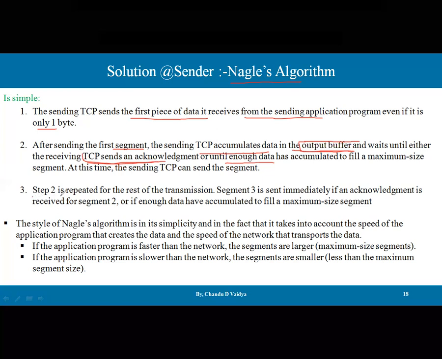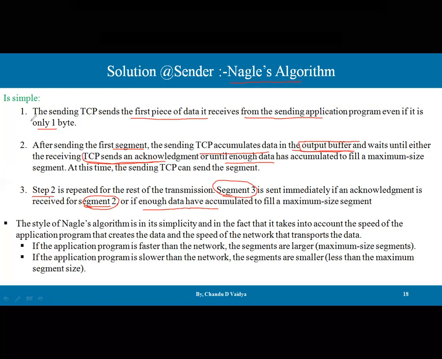Then step number 2 is repeated for the rest of the transmission, and segment 3 is sent immediately if the acknowledgement is received for segment 2. So if you want to send segment 3, it is possible only if you receive the segment 2 acknowledgement, or if enough data has accumulated to fill a maximum size segment.